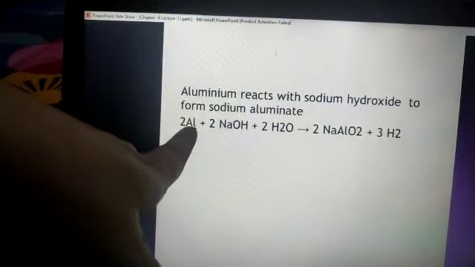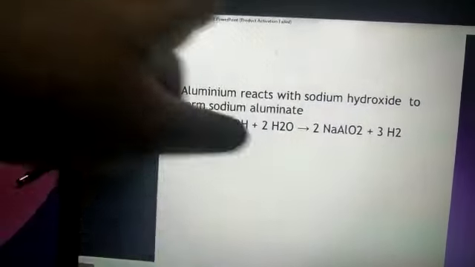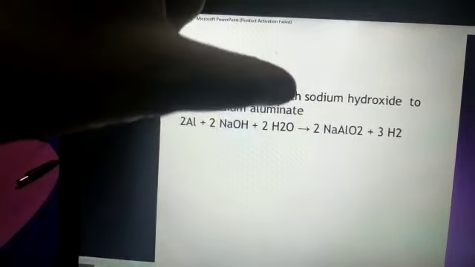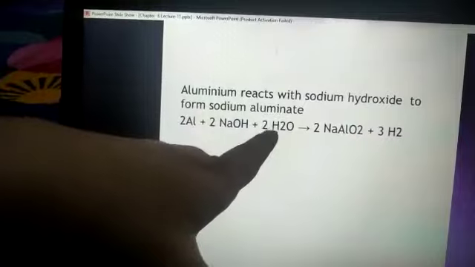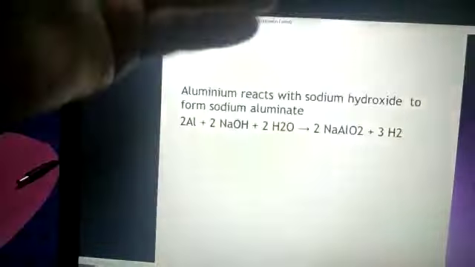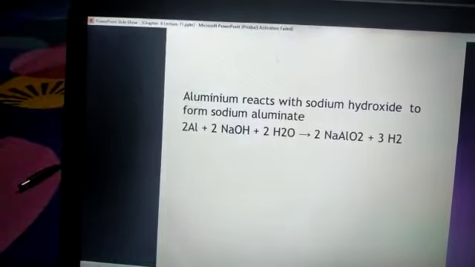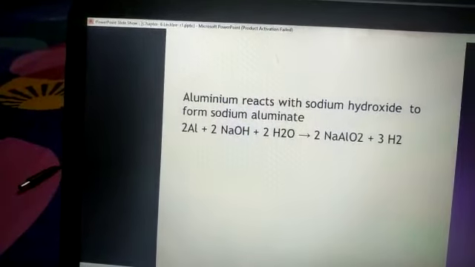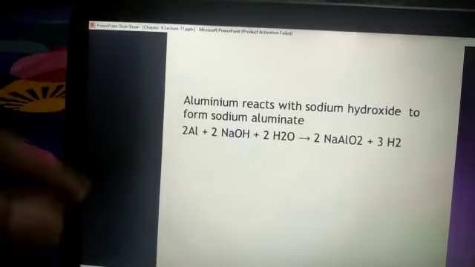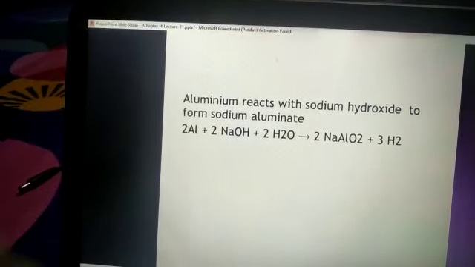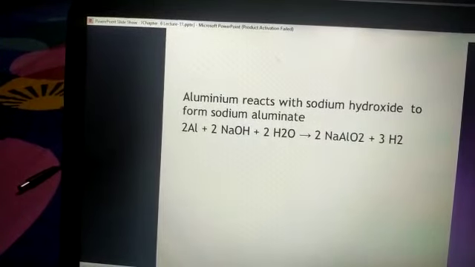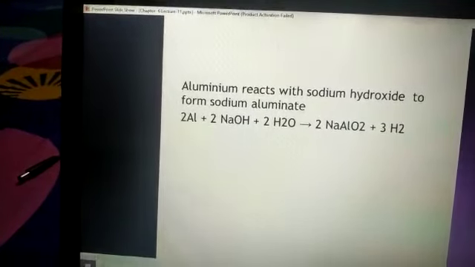Means if we are taking 2 grams of aluminium, 2 grams of sodium hydroxide, and if it is in solution, 2 ml in solution, 2 ml of water. So the quantity is decided by performing that reaction theoretically. That's why balancing of an equation is very important before performing any experiment. Later on we will learn about it.